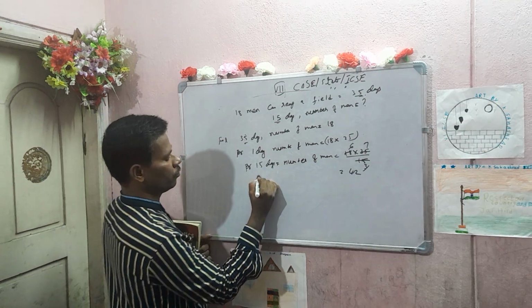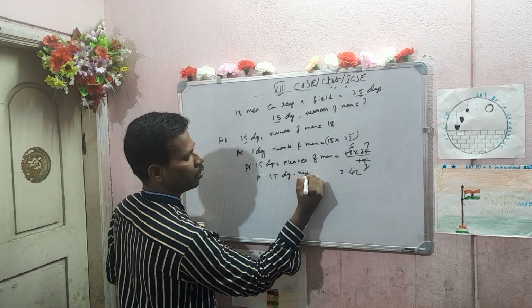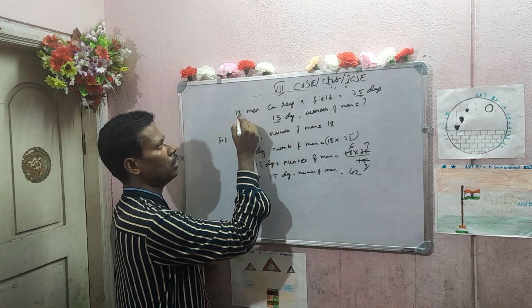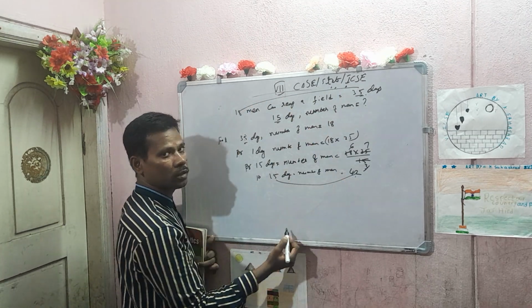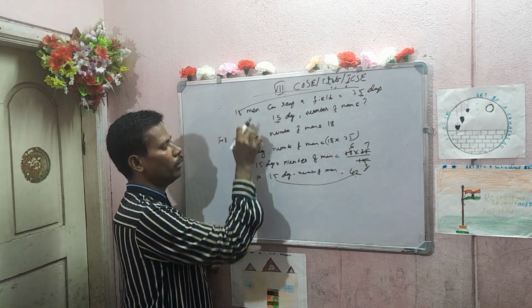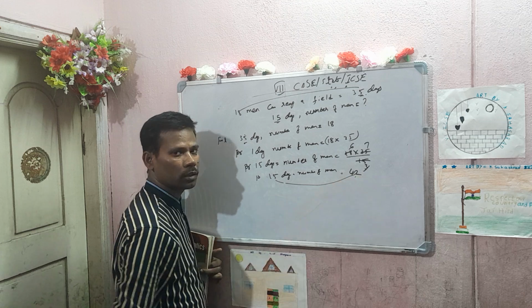So now for 15 days, number of men is equal to 42. You see here, 18 men 35 days. Now 15 days, 42 men. The number of men increased from 18 to 42, so number of days will be decreased.